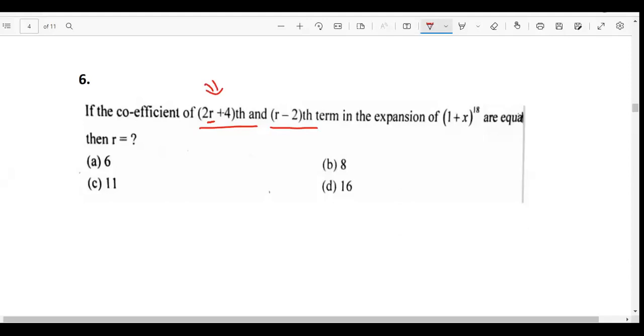Now this is your first n, this is your second n, and this is your in-general n. You need to find the value of r. Just do this and then tell me. I'll help you with this. You will use nCr, a power n minus r, b power r. Your a is this, your b is this, and your n is this. Figure out what r is yourself. Here the terms are given, and r is 1 less than this. Think about it in this way.